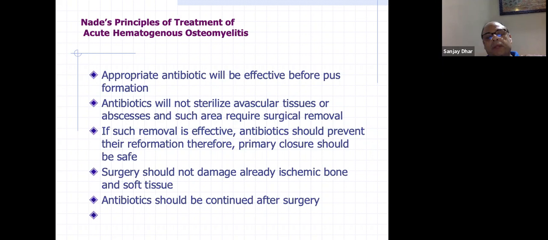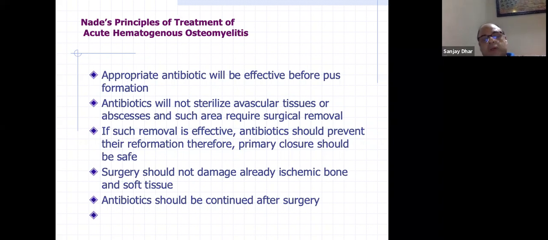So if you have been able to decompress it very early, then you may primarily close it. You don't need to keep it open and allow drainage, like we do in chronic osteomyelitis. But if you have decompressed it well, further surgery should not damage already ischemic bone. So when to do what surgery is very important. I'll tell that in the next few slides.